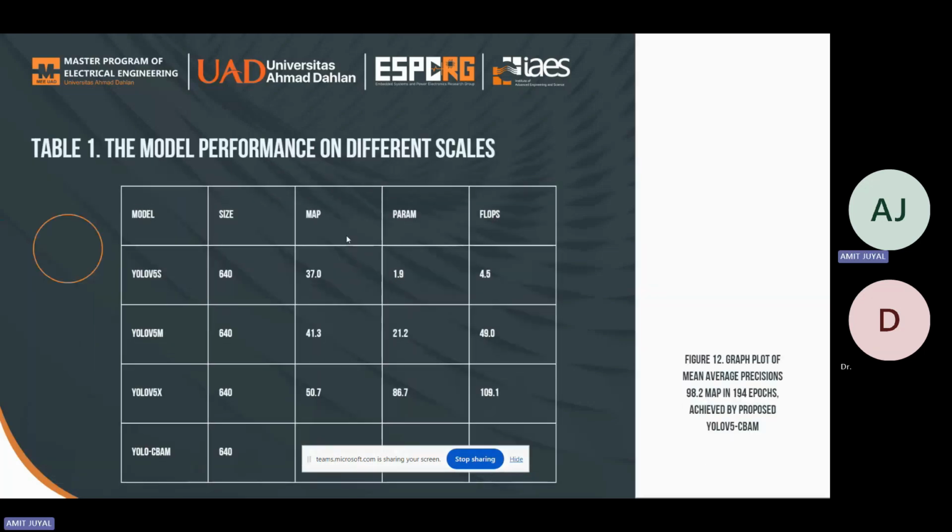Table 1 represents the comparative values of mAP, precision, and recall acquired by our model. With the original YOLO V5 model, it is clearly shown that our model has achieved better results in comparison to YOLO V5 CBAM.